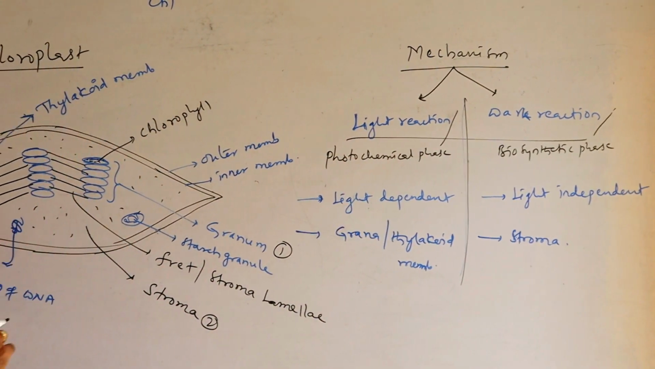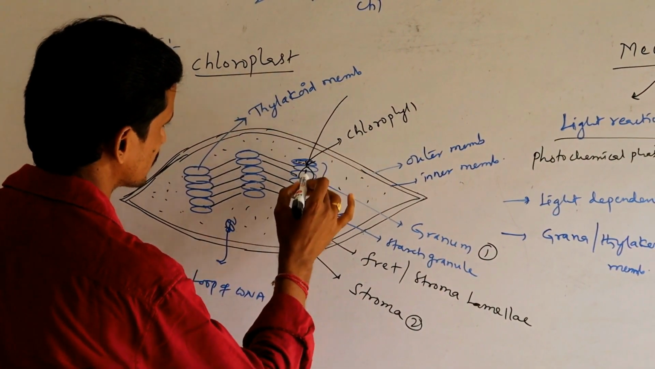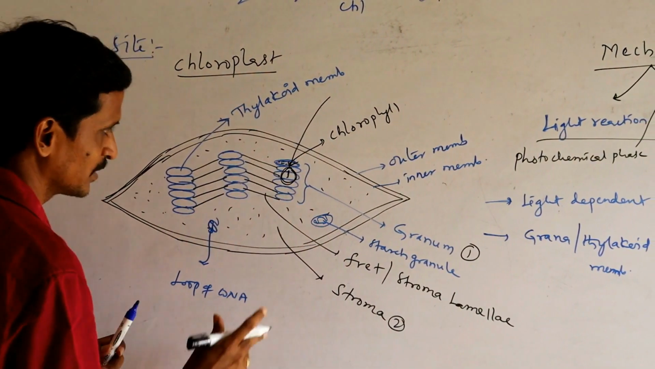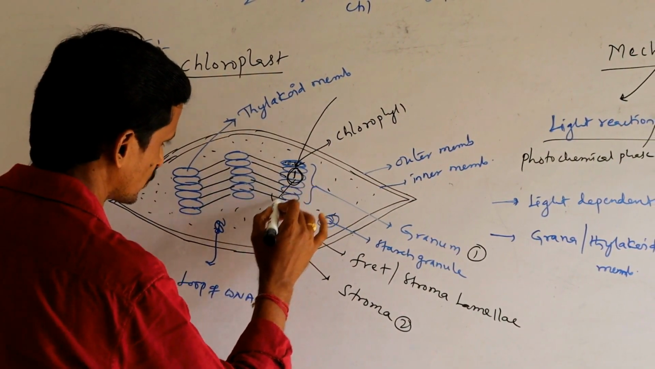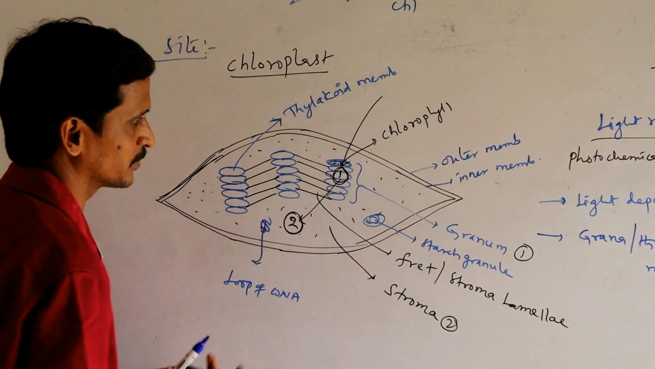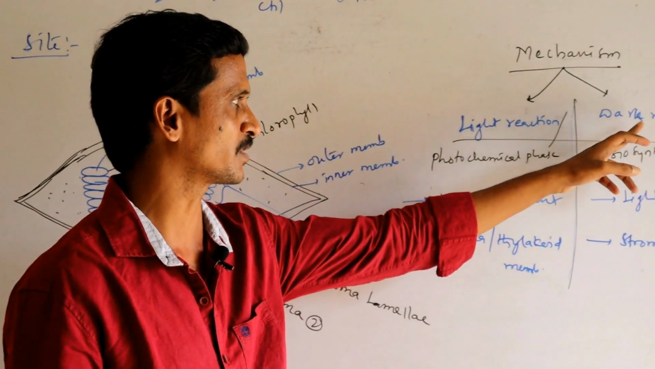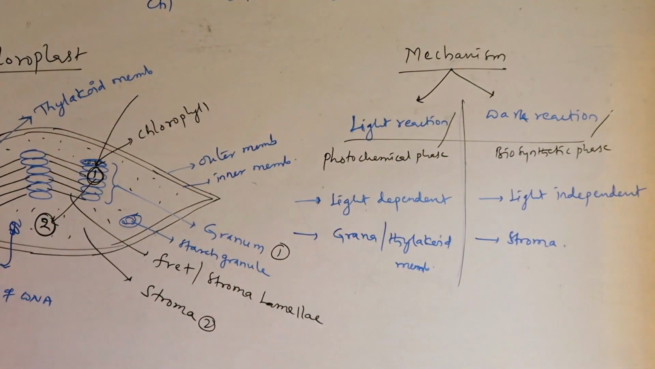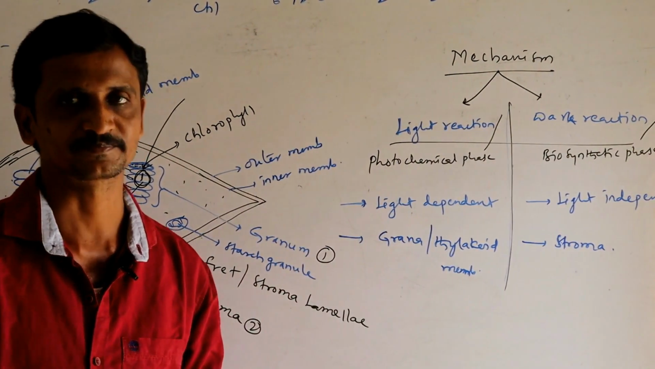Okay, so here our first step will be seen. When sunlight falls here, we will get some end products. By carrying those end products into stroma, the second process will continue. In stroma, the second process will be seen. So that is what we are going to discuss in this particular mechanism. So let us see what happens in the mechanism.